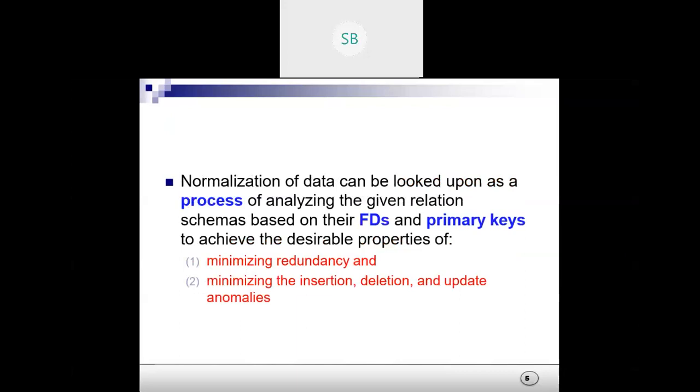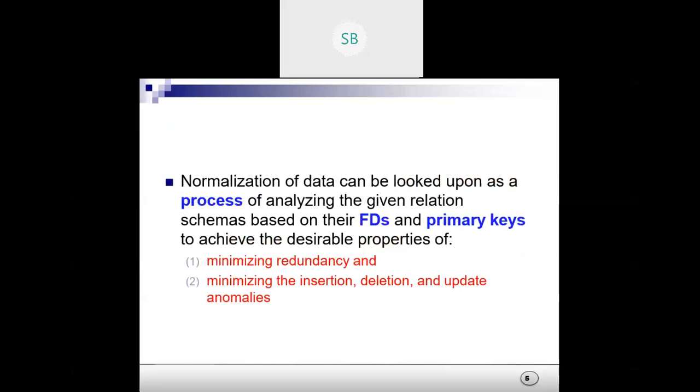So what is the purpose of normalization? Normalization of data can be looked upon as a process of analyzing the given relation schemas based on their foreign keys and primary keys to achieve the desirable properties of minimizing redundancy and minimizing the insertion, deletion, and update anomalies. So what do you mean by this? When we have normalization, we will have this foreign key and primary key relation, right? So we have to achieve this.